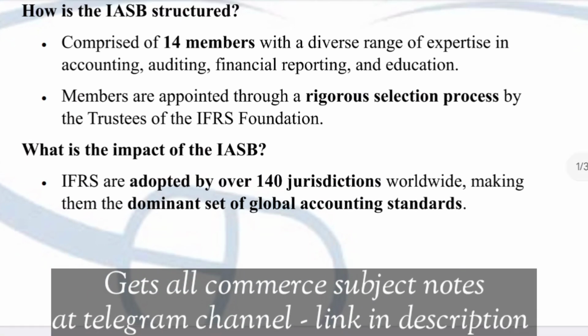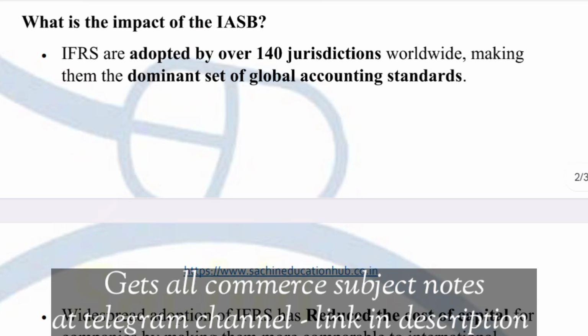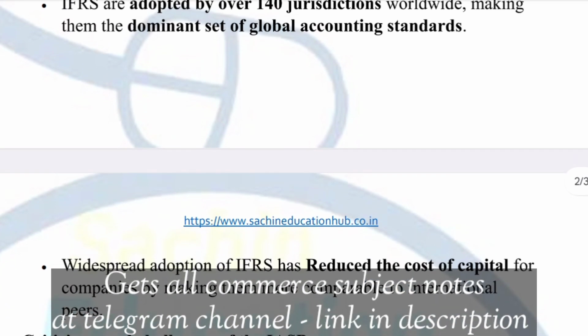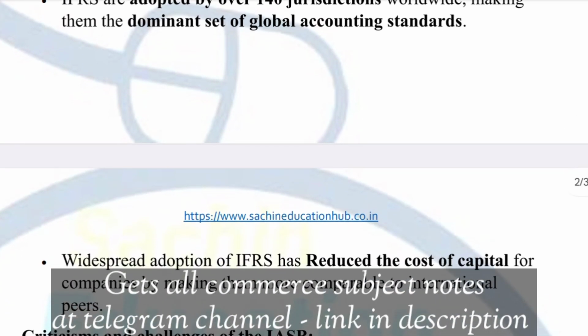When everyone follows the same rule, it makes it much easier for investors to understand and compare different companies. Plus, it helps companies save money because they don't have to create different financial reports for each country.